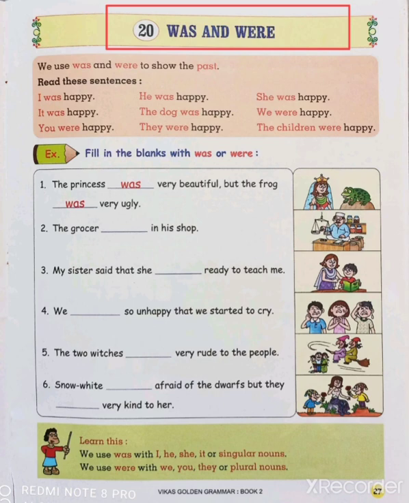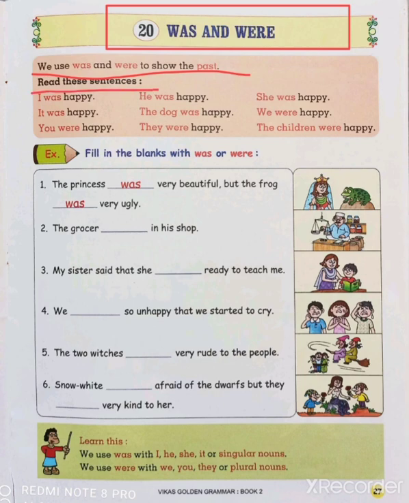We have to use were when we, you, they and plural nouns come. So understand only one thing: was will be used with singular nouns and were with plural nouns. We use was and were to show the past. Whenever we use was and were, it shows the past. Past means what has already happened, what is happening now is present, and what will happen ahead is called future. That we will read in detail.